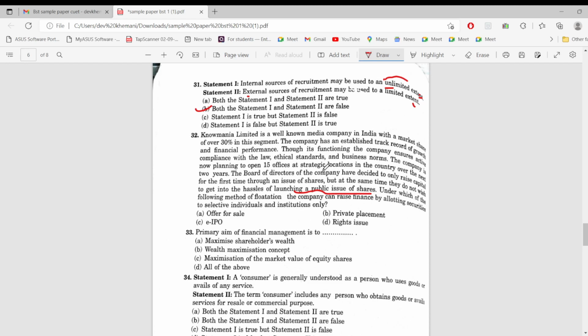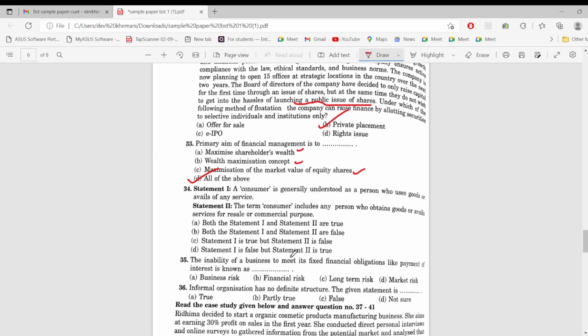See, the company is now planning to raise capital for the first time. No, no, the board of the company decided to only raise capital for the first time through an issue of shares. Not a public issue. Yeah, so it is private placement. That is B would be the correct answer. Primary aim of financial management is to maximize shareholders' wealth, wealth maximization concept, maximization of market value of equity shares. Yeah, these all three mean the same. So option D would be the correct answer.